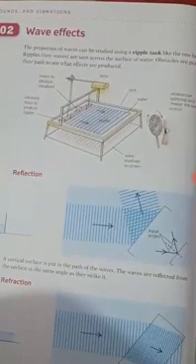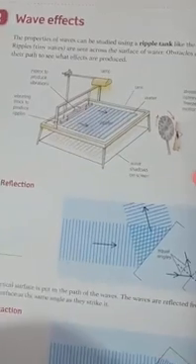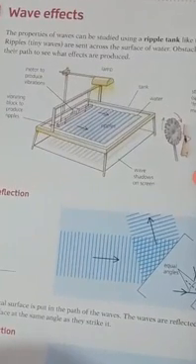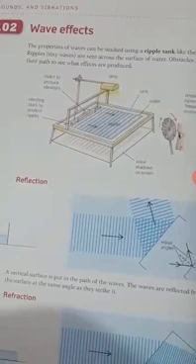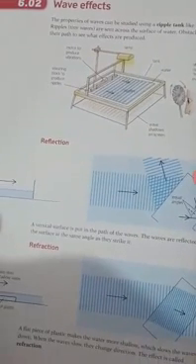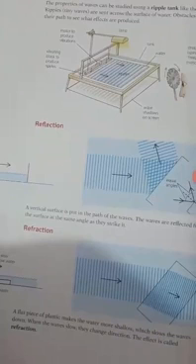So today in P6 we have studied topic number 6.02, that is wave effects. In my previous video I have already told you what ripple tanks are. Ripple tanks are an apparatus that we use in physics to study the behavior of waves. In a ripple tank, we generate water waves with the help of this motor, and with these water waves we study three phenomena of the wave: reflection, refraction, and diffraction. We study the behavior of the waves when they are reflected, refracted, or diffracted.